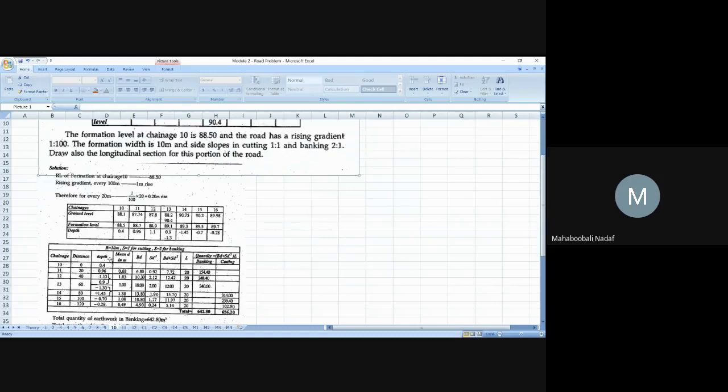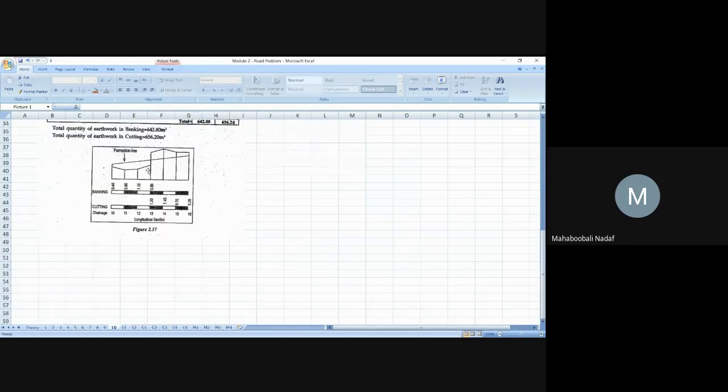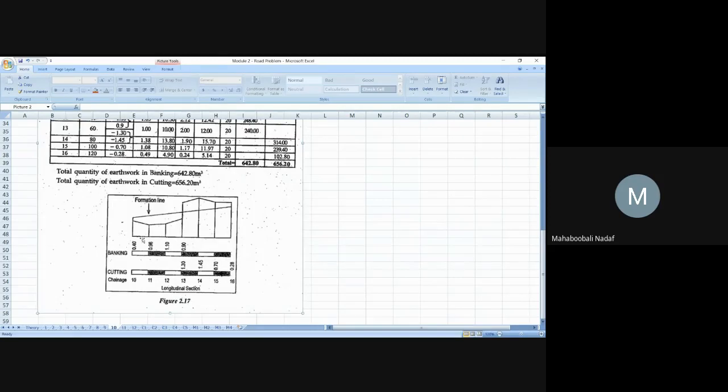You should understand that in the cross section it appears like this. Can you see this diagram? This is your formation line. Can you see that from this point to this point there is a sudden change in RL?